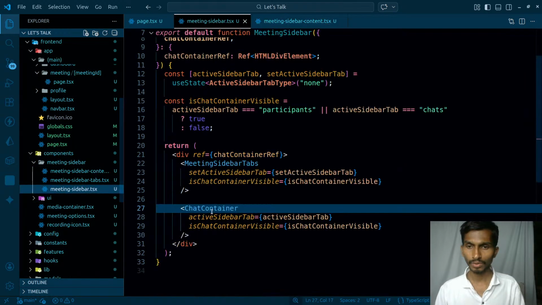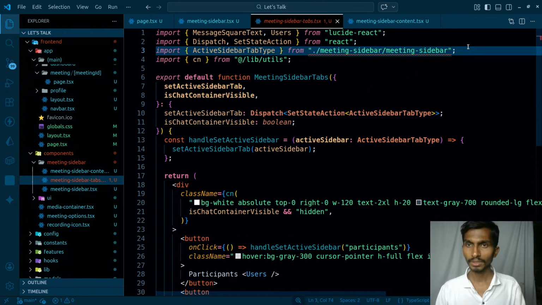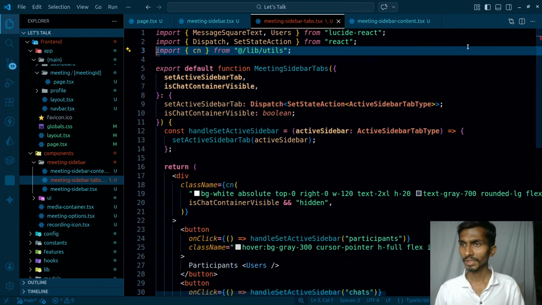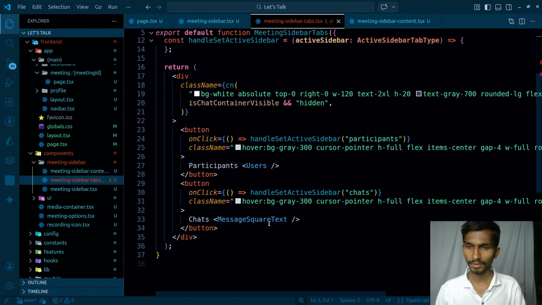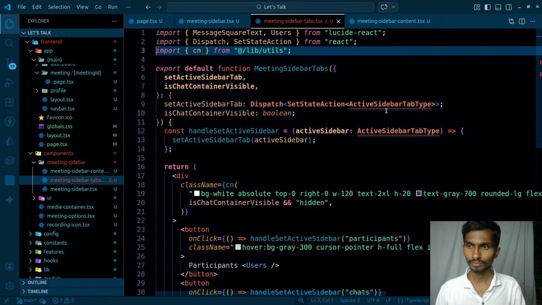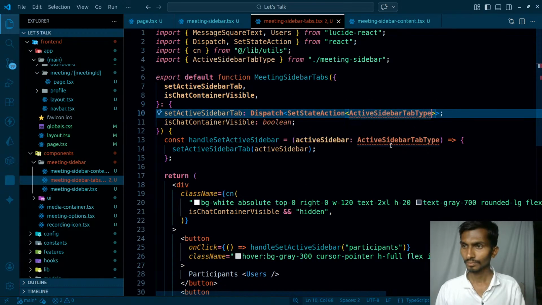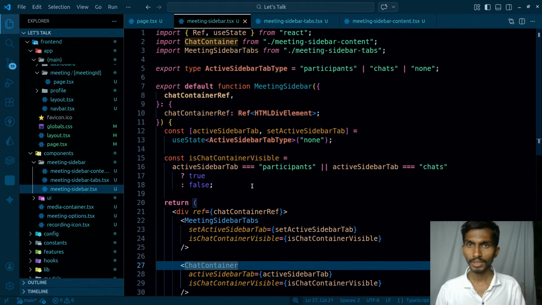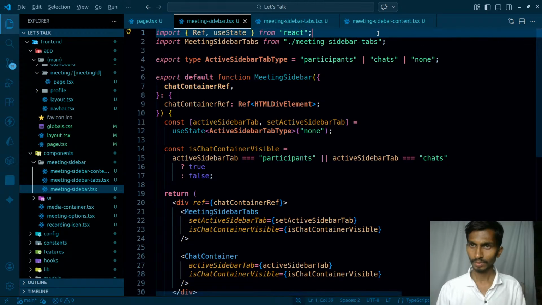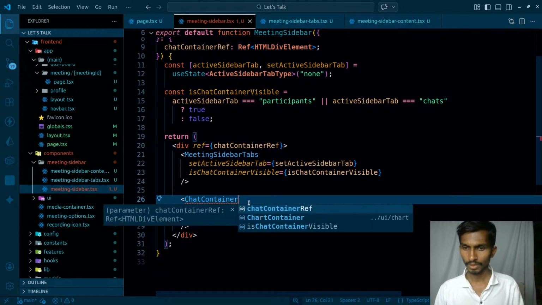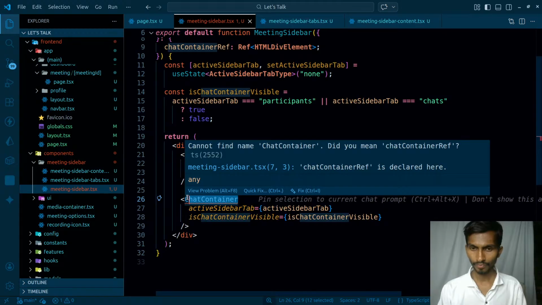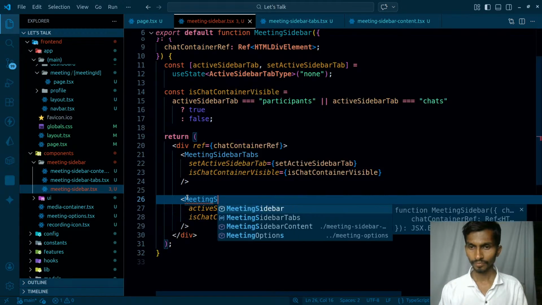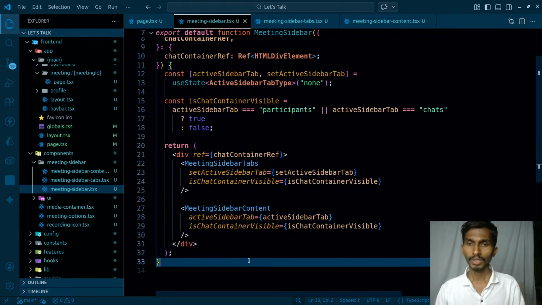Control C, coming back to this one, and I'm going to get rid of this active sidebar tabs now. Let's simply get rid of this, and content sidebar. This chat container is coming from here. There is no chat container, so let's name it better. Meeting sidebar content. So it's simple.